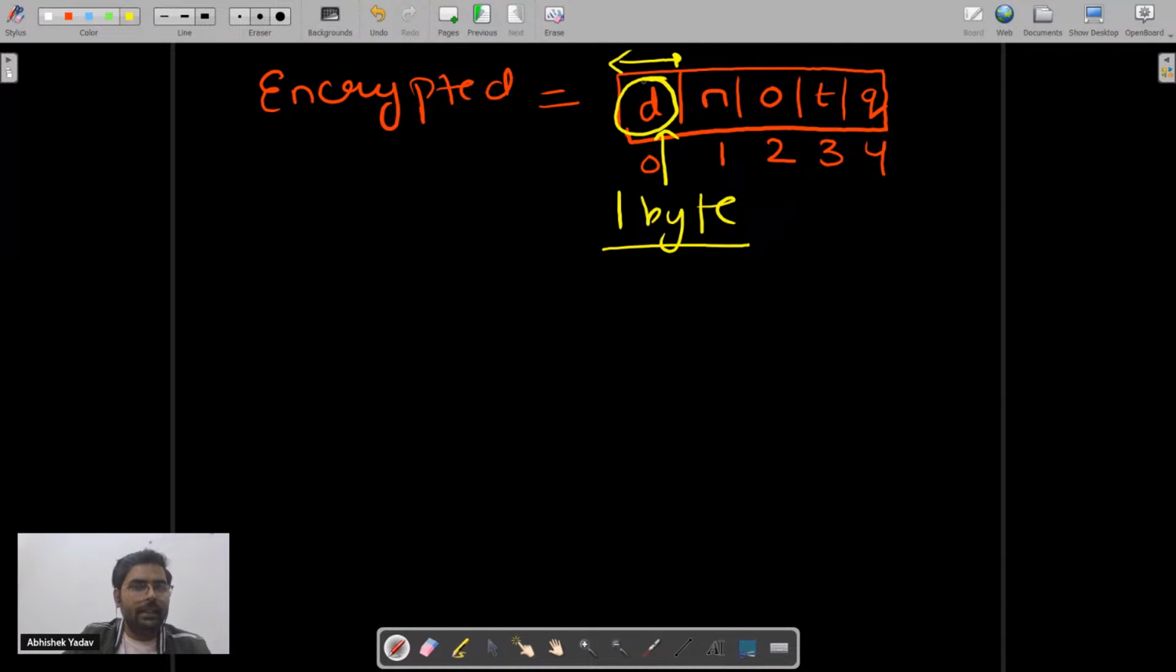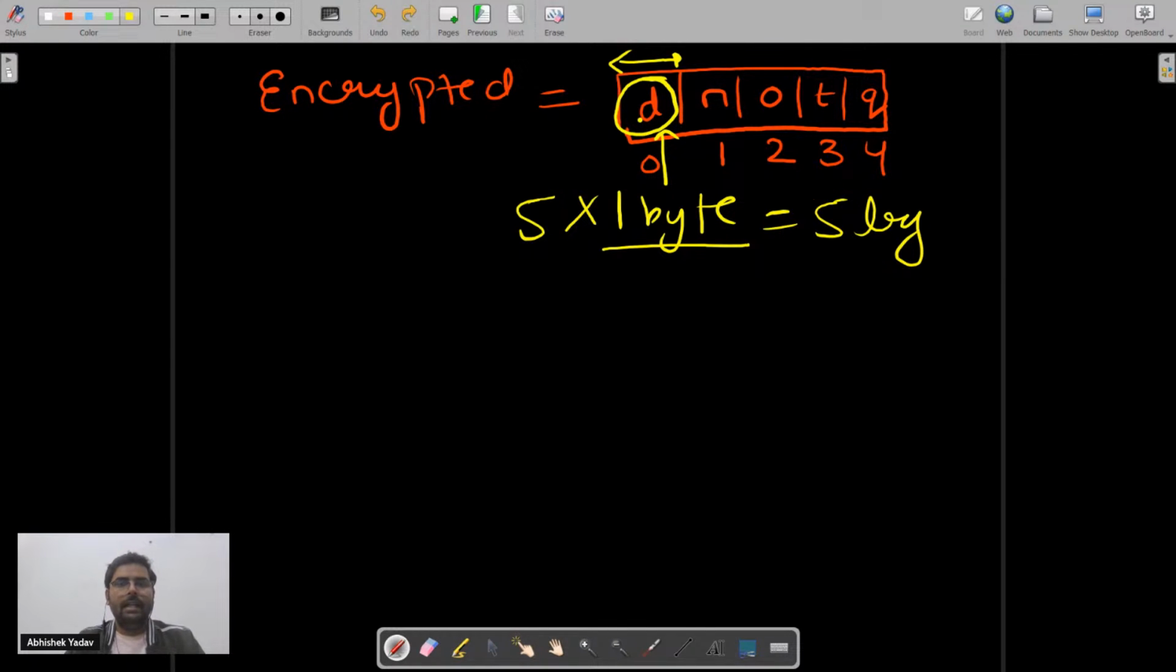If we are storing an integer, then one block will take 4 bytes. If I am storing a float, then one block will take 4 bytes again, correct? So here one block is taking how many bytes? 1 byte. So how many blocks am I having? I am having 5 blocks. So 5 into 1 byte, that is 5 bytes. Everyone is getting the point? This is the size of the array here.